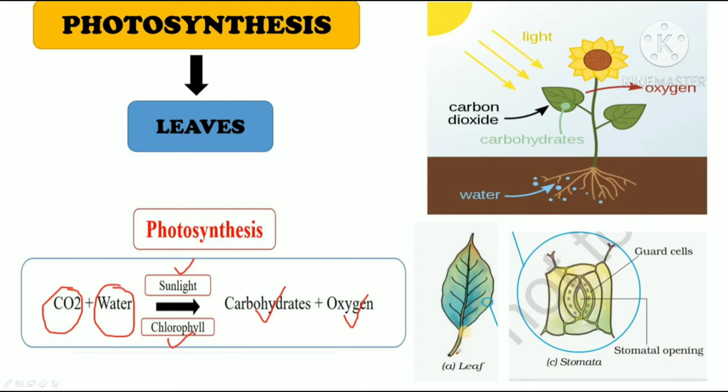Alright. On the surface of the leaf there are very tiny pores, tiny openings called stomata, and these openings, the stomata, help leaves to absorb carbon dioxide from the air and release oxygen into the air. Basically, it helps in gaseous exchange.